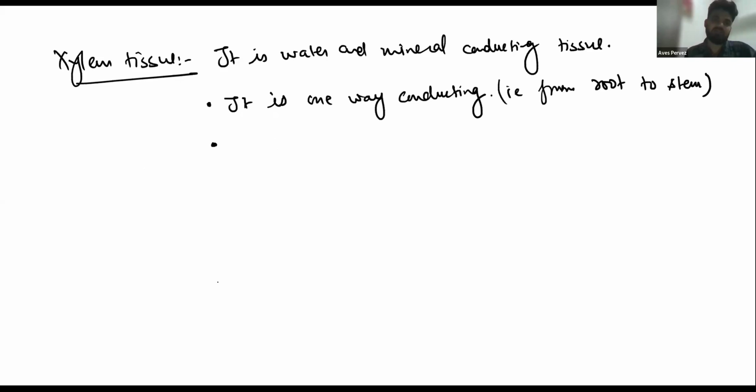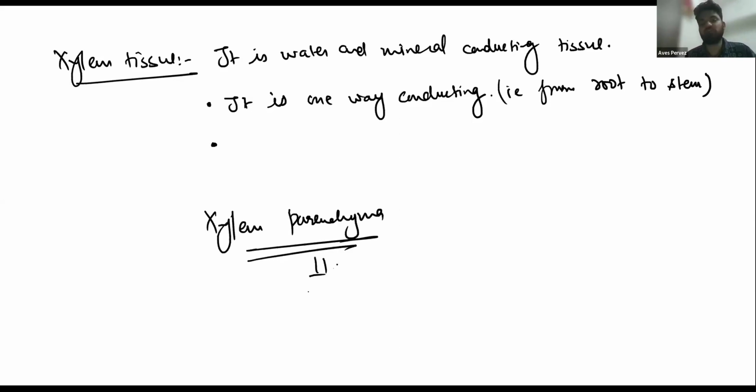Got it? So if I ask what the function of parenchyma is, you know that parenchyma means storage of food, and sclerenchyma means support. So for xylem parenchyma, it means storage of food.